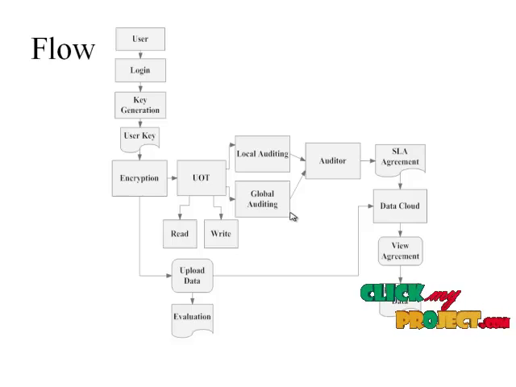Flow of the project. The user will start with register and login, and after login, the user will generate the key and the user key for file encryption. After encryption, the UOT table will be generated based on read and write operations. Then we have two-level auditing architecture, that is local auditing and global auditing. In local auditing, the user will generate the UOT operation. In global auditing, the UOT is transferred to the auditor, and the auditor will make an SLA agreement with the data cloud, and the data cloud will view the agreement and get the file from the user. Finally, the data cloud will replicate data into different cloud servers, and evaluation is done based on the performance of the project.